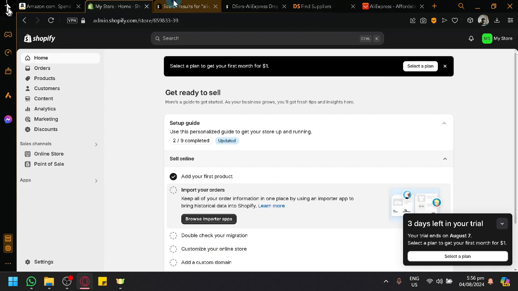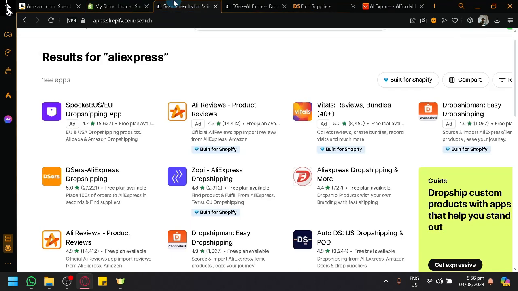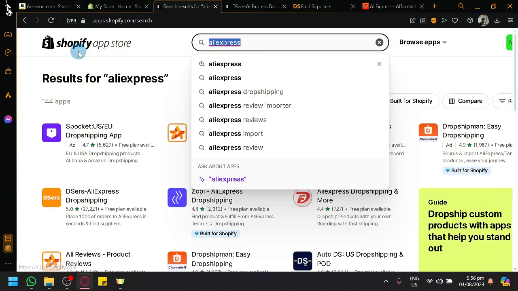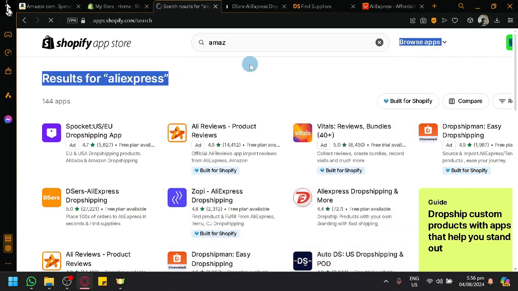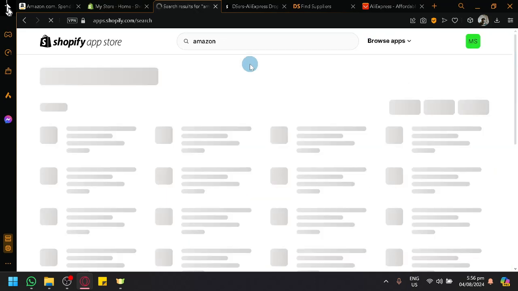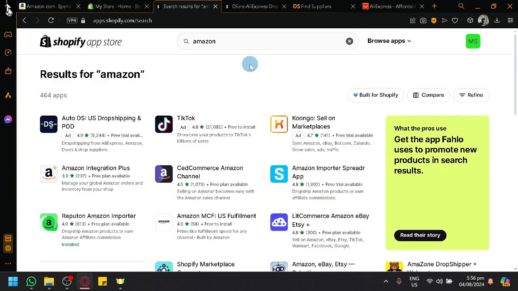But what we now need to establish is a connection between Shopify and Amazon. Same thing, open our Shopify app store over here, search up Amazon. There we go. And it will show us all the related applications for Amazon.